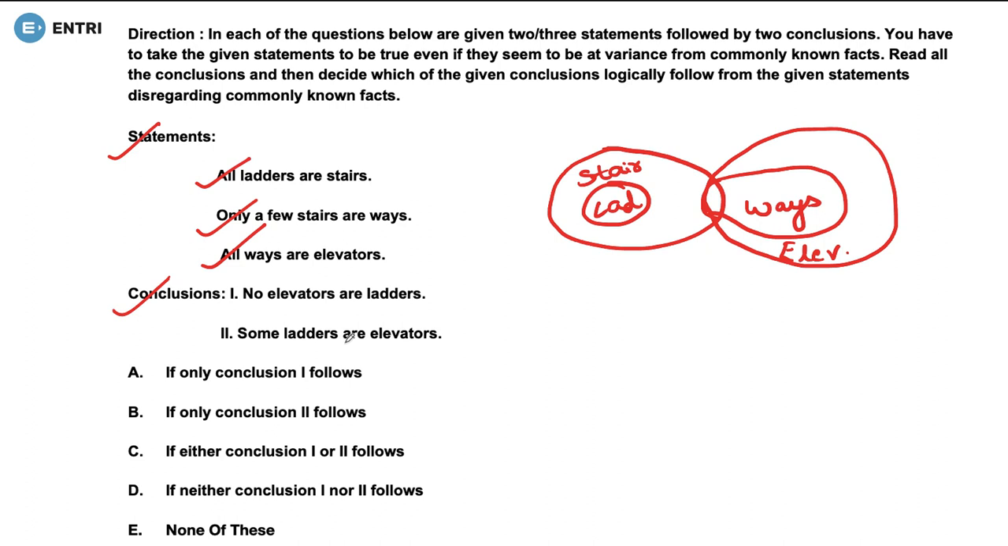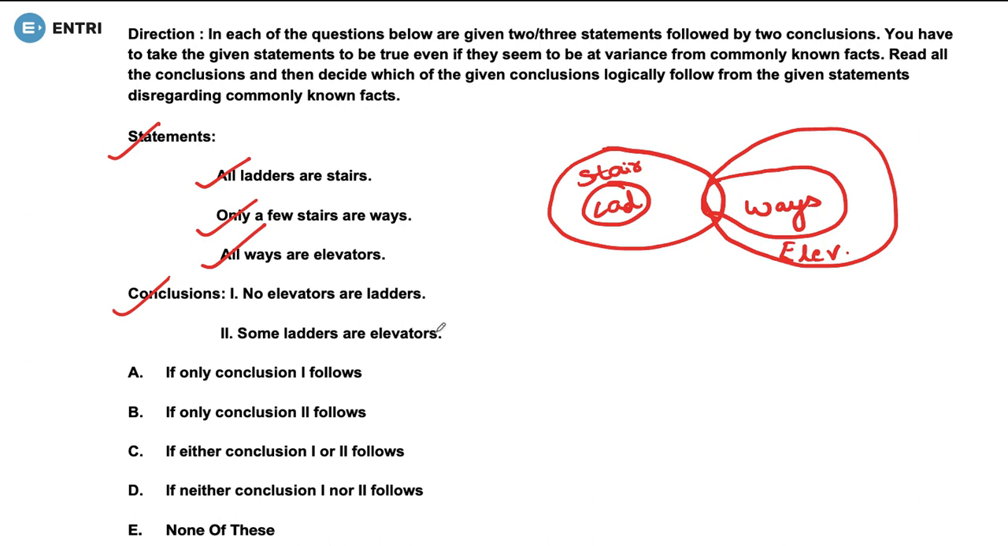The second one is some ladders are elevators. Now there can be a condition because we were told that all the ladders are stairs, isn't it? So this one can also be a ladder, isn't it? If I make this a ladder and now we compare that some ladders are elevators, it would be clear that some of the ladders would be treated as elevators also, isn't it? So this can also be there.